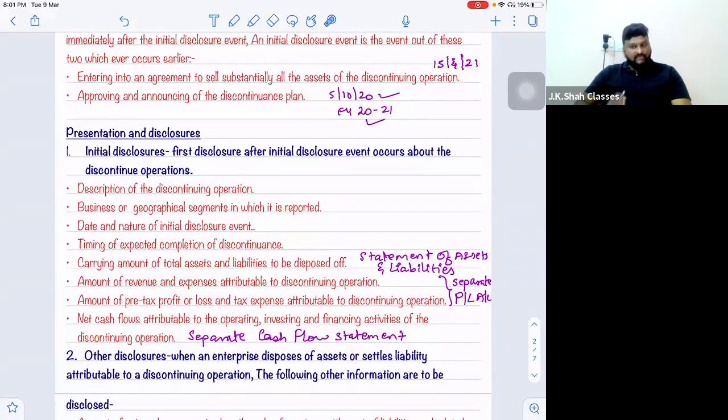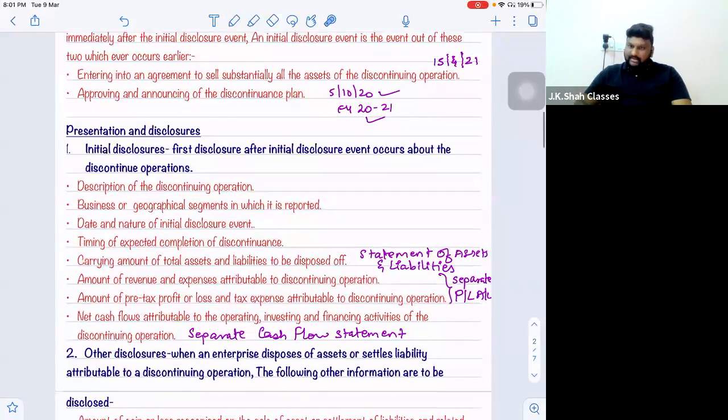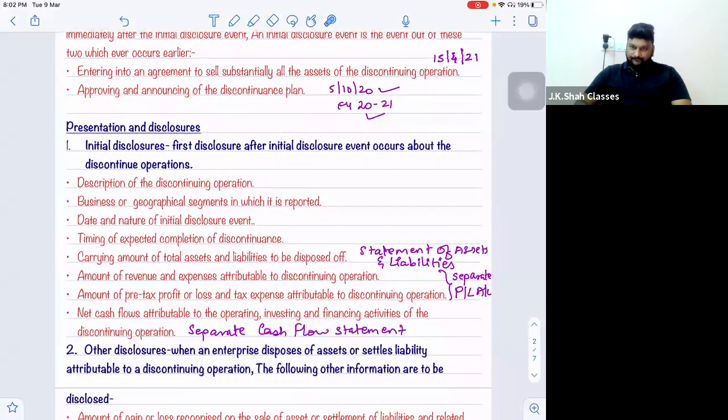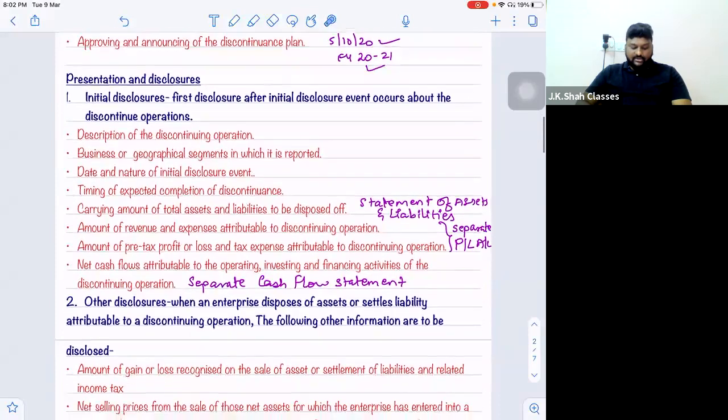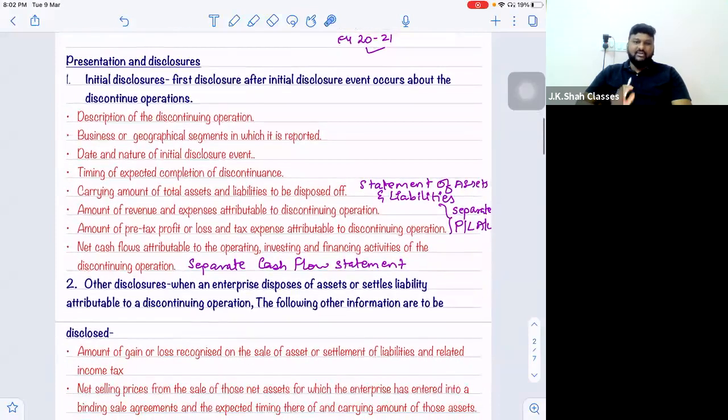And sir, these points will also be disclosed in further years also. It is not that only in the first year. It will come in future years also. So first point, description of the discontinuing operation. It means you have to describe your discontinuing operation. Give the summary of it, what you are doing, what manufacturing or what trading activity, that all you have to